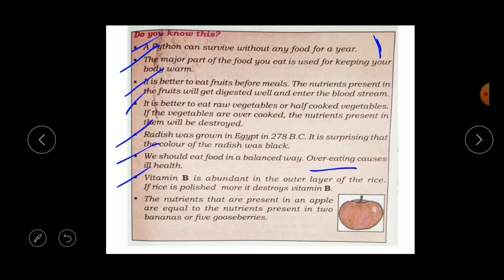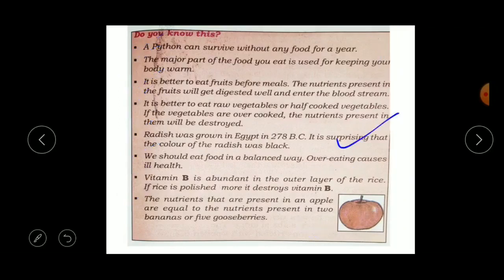The next point is the nutrients present in an apple are equal to the nutrients present in 2 bananas or 5 gooseberries. Whatever nutrients are present in one apple are equal to those in 2 bananas or 5 gooseberries. If you eat one apple, it is as if you are eating 2 bananas or 5 gooseberries. So this apple has more medicinal value.